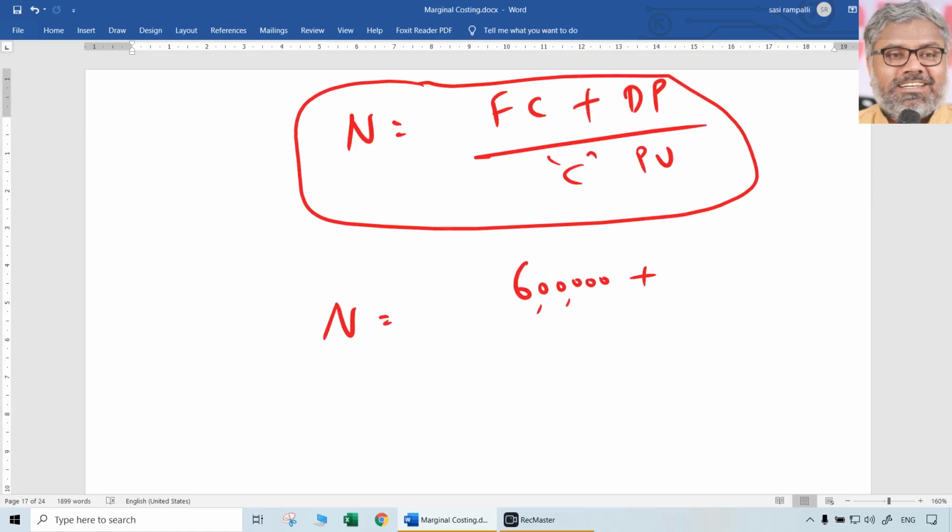And if the objective is to get 20% profit on sales, we can say 0.2 S is the profit. Okay, 0.2 S, 20% on S, where S is the total sales, divided by contribution per unit.